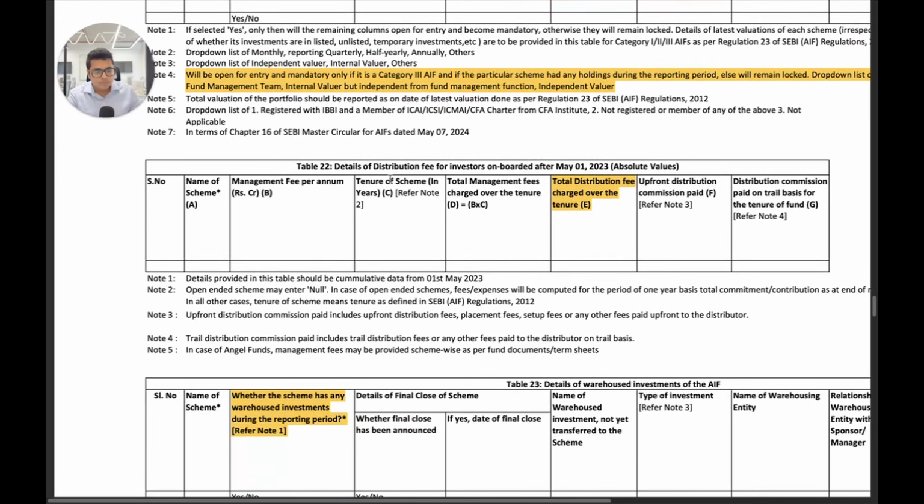So you have to also mention whether you have submitted the latest information to the performance benchmarking agencies, as that is required. Now in details of distribution fees, this was also there previously, but here again they have added some new points. So for distribution fees, what they are asking is that total distribution fees charged over the tenure have to be given. So that is again a new point that they've added.